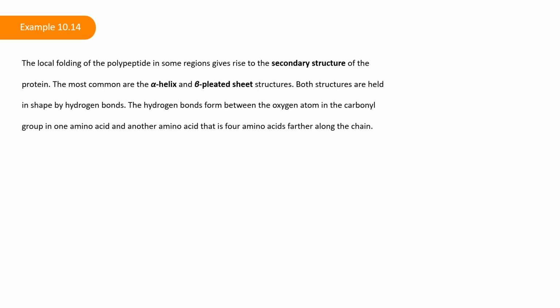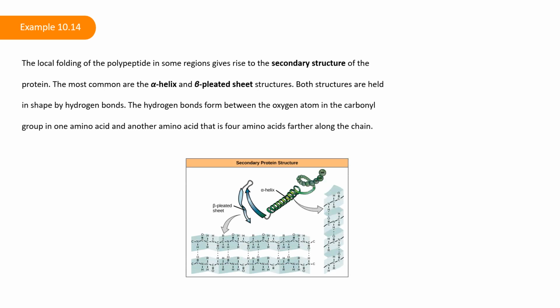The local folding of the polypeptide in some regions gives rise to the secondary structure of the protein. The most common are the alpha helix and beta pleated sheet structures. Both structures are held in shape by hydrogen bonds. The hydrogen bonds form between the oxygen atom in the carbonyl group in one amino acid and another amino acid that is 4 amino acids farther along the chain.